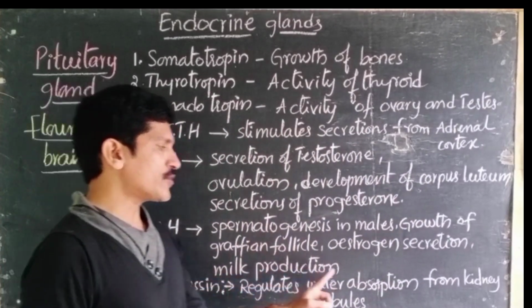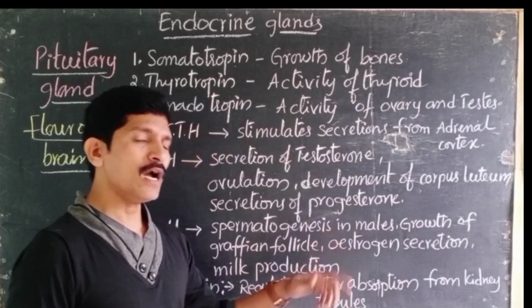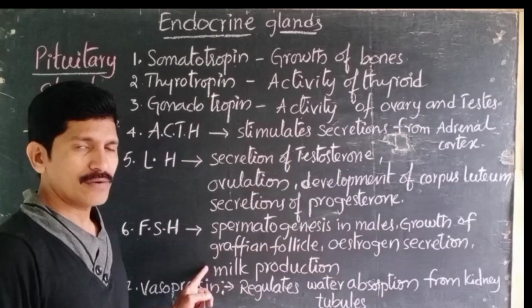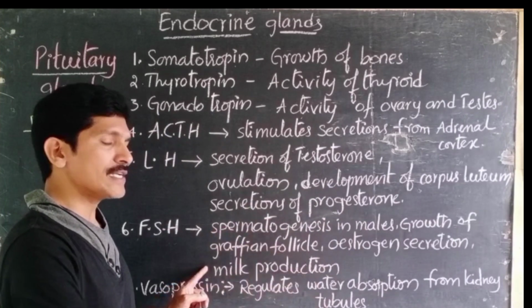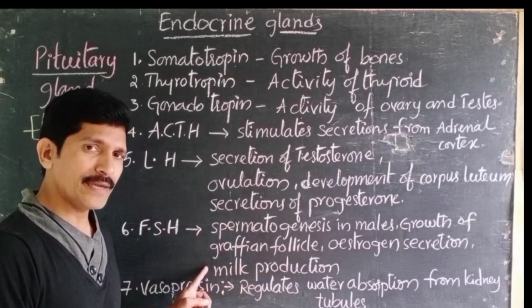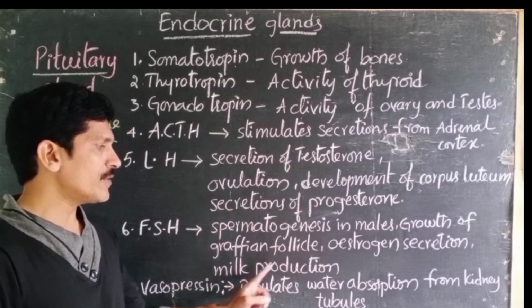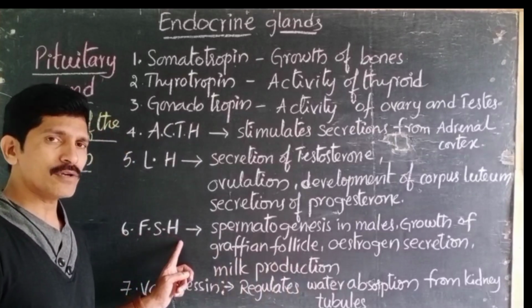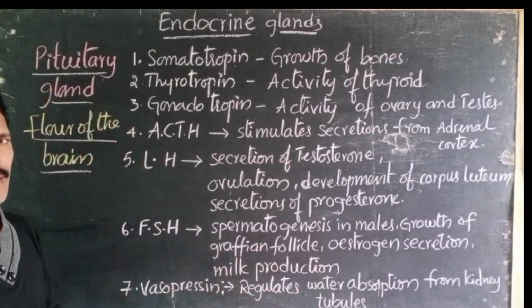Later, milk production in females. After the delivery of the baby, the mother can feed her milk, right, which contains nutrients and also increases the immunity of the baby itself. That milk production is also stimulated by the hormone secreted from the pituitary gland.